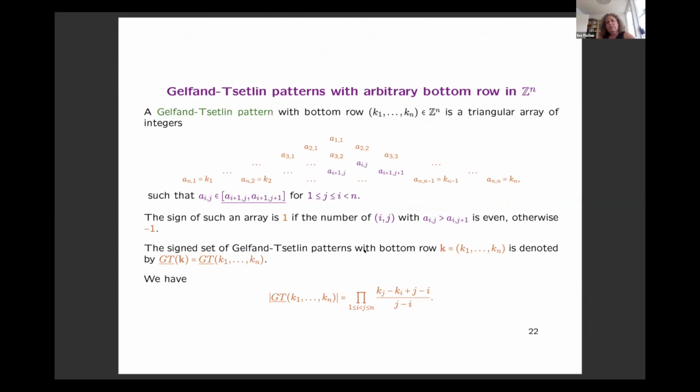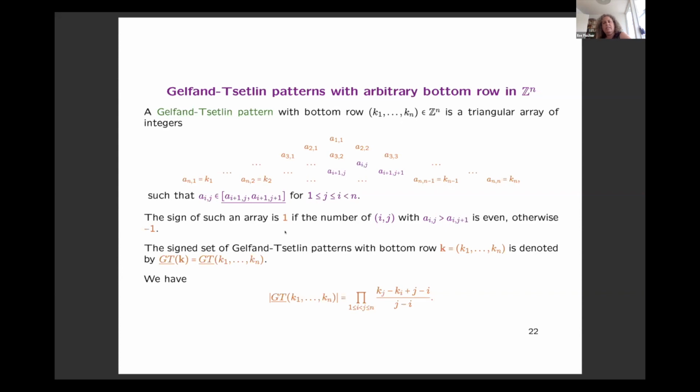So far on the previous slide, I've only defined them for weakly increasing bottom rows, but we need this for every integer bottom row. And this is also where signed intervals, for instance, come into play. So here the condition is that each entry has to be in the interval of its southwest neighbor and southeast neighbor. So for each entry that is not in the bottom row, it has to be in this signed interval. That's the condition for arbitrary bottom rows.